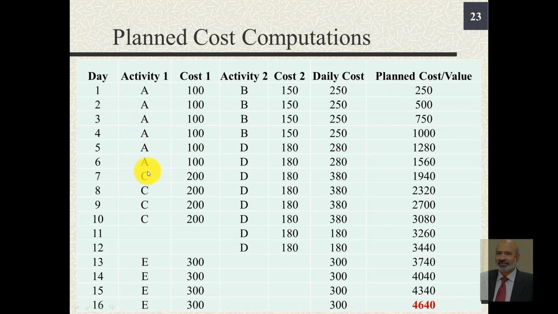After 6 days A gets completed and we start C. After 4 days B is finished and we start activity D, and we then mention the associated costs, the daily cost, cost per day and the planned cost. So eventually when E is completed by end of day 16, our overall cost is $4,640.